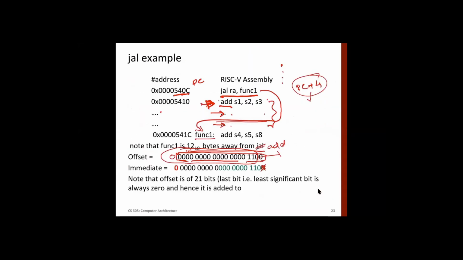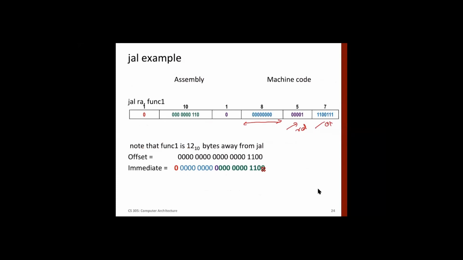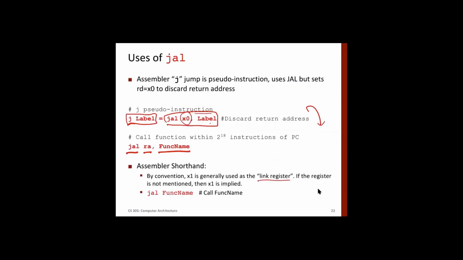So whatever bits 12 to 19 we have here, these bits will go there, and then the remaining bits will come here. So these bits shown in green will come here, and bit 11 I think will come there, and the one extra 0 that we have added will come here. Okay, all right.